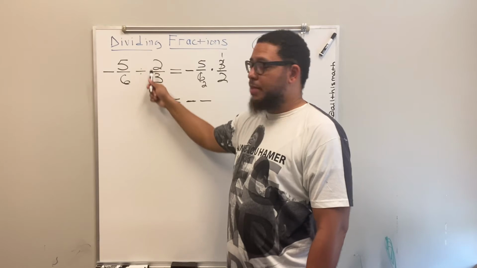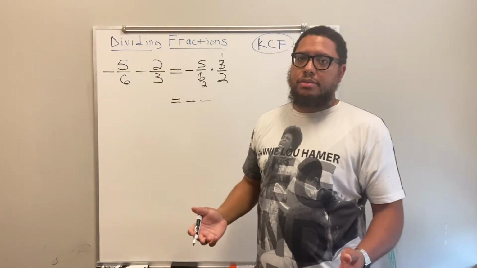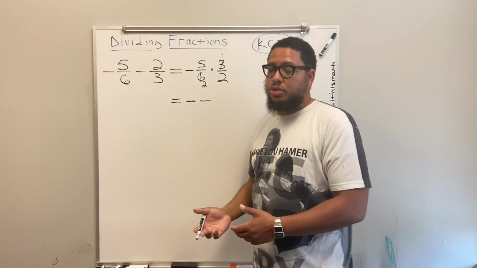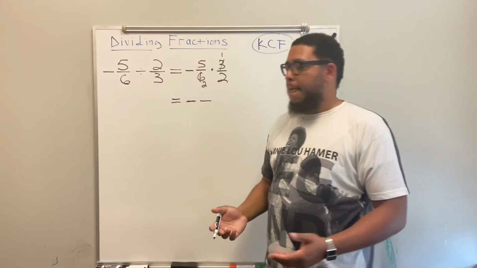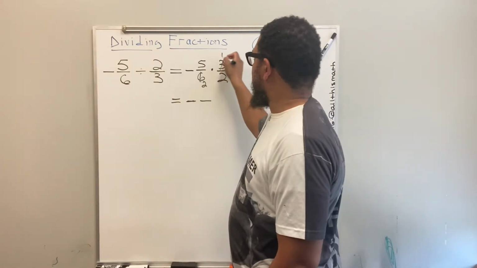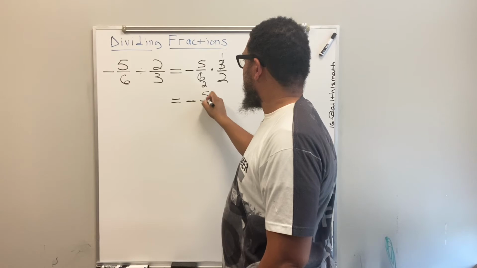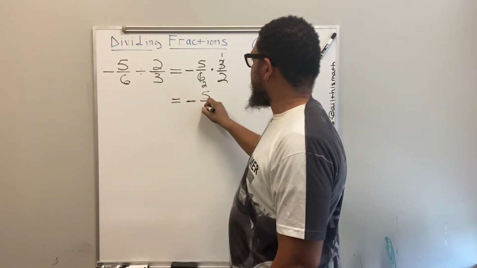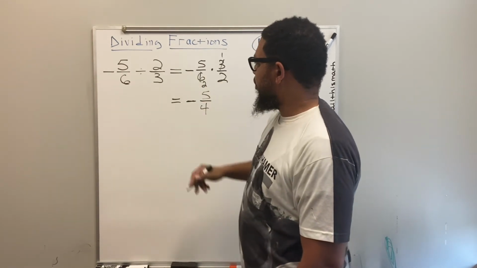And how do I know that this is positive? Because there's no negative sign. You don't have to write a positive sign. You could if you wanted to, but there's no need for that. So 5 times 1 is 5. 2 times 2 is 4. And we have negative 5/4.